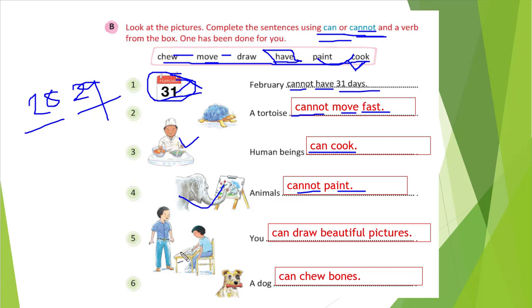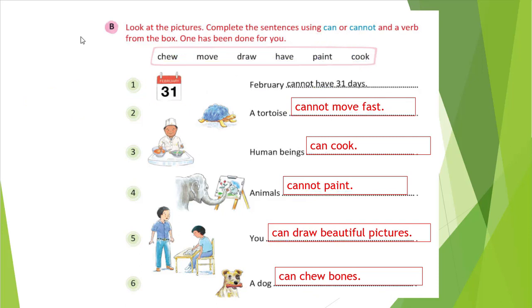This person is doing some drawing. So you can draw beautiful pictures, right? We have used can because we have the ability to do that. Here, in the dog's mouth there is a bone, right? So a dog can chew bone. The dog likes bone, so a dog can chew bone. This way we need to use can, cannot and the given verb. Okay students, so this way you can write the answer.